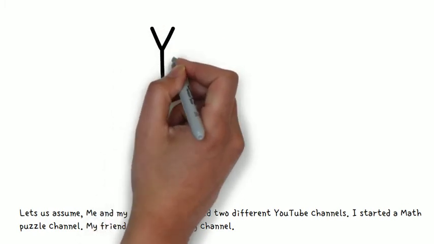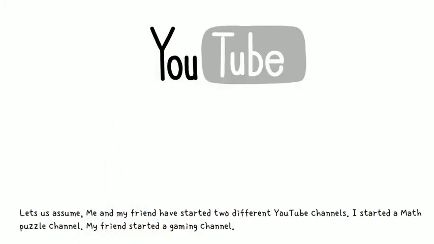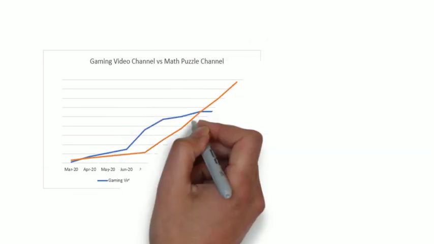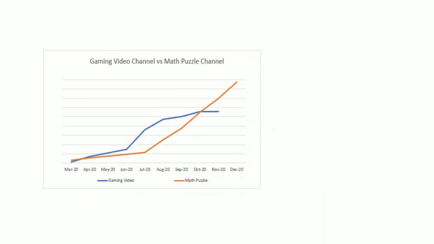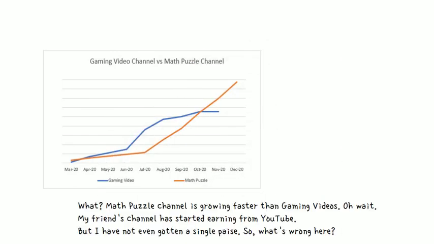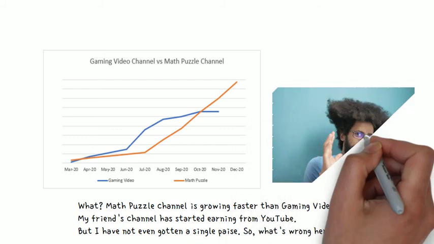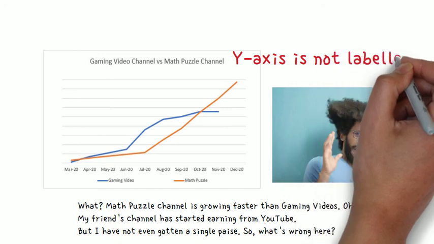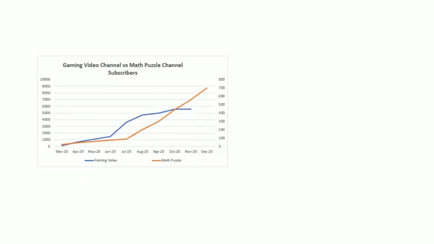Let's assume me and my friend have started 2 different YouTube channels. I started a math puzzle channel, my friend started a gaming channel. See the growth rate of the 2 YouTube channels in the last 10 months. What? Math puzzle channel is growing faster than gaming videos? Oh wait, my friend's channel has started earning from YouTube, but I have not even gotten a single paise. So what's wrong here? Look at the below graph.